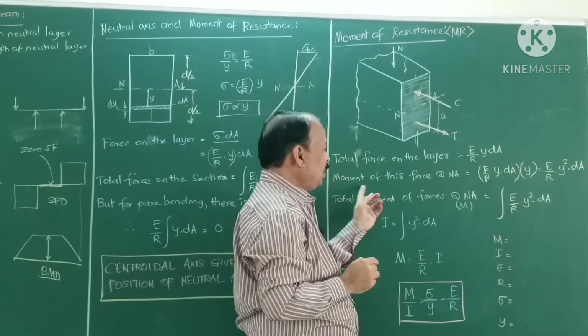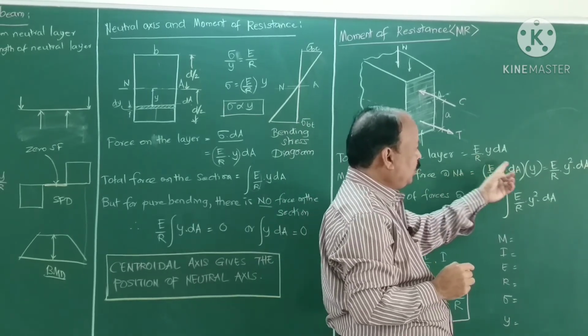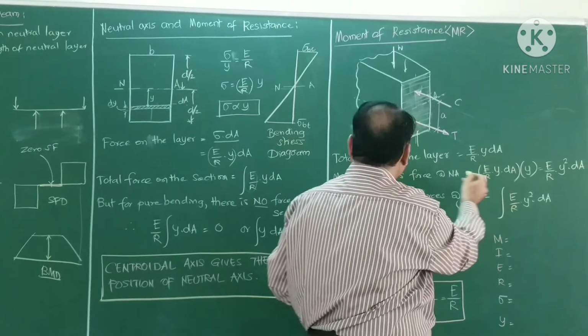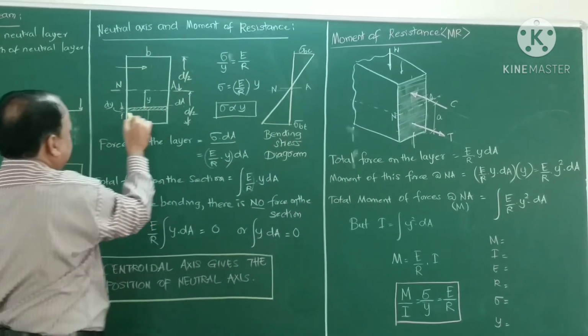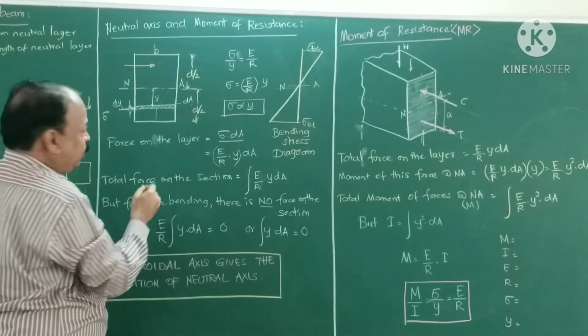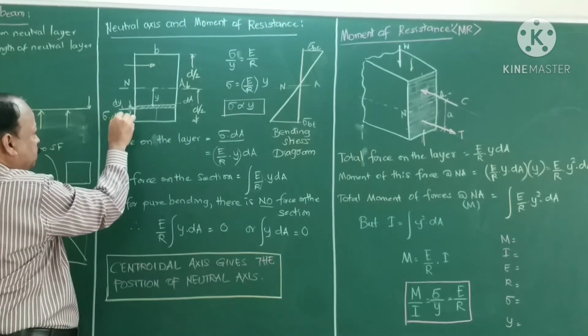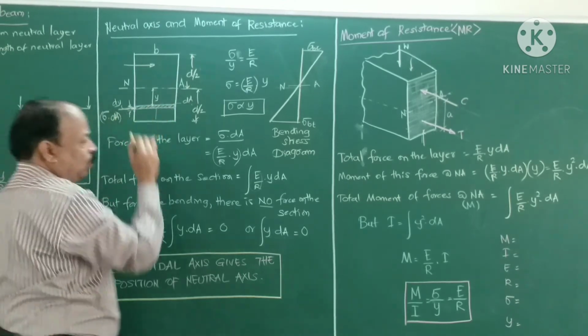So total moment of this force about neutral axis is equal to force multiplied by distance. Force at each layer is sigma into dA, and the distance is y.